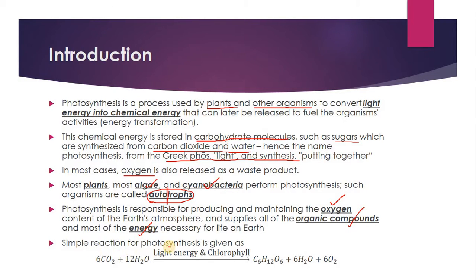A simple or general reaction for photosynthesis is given as 6 molecules of CO2 and 12 molecules of H2O, in the presence of light energy and the chlorophyll which is present in a plant leaf, will give us a sugar, that is C6H12O6, and water vapor and also oxygen as outputs.